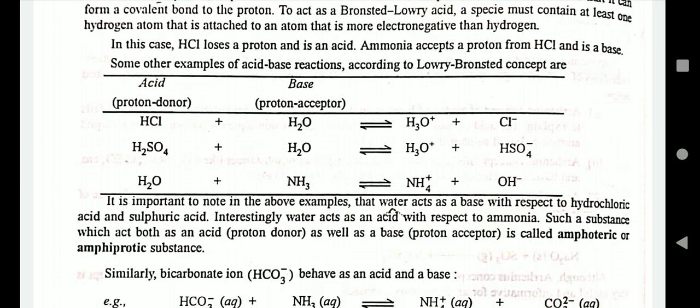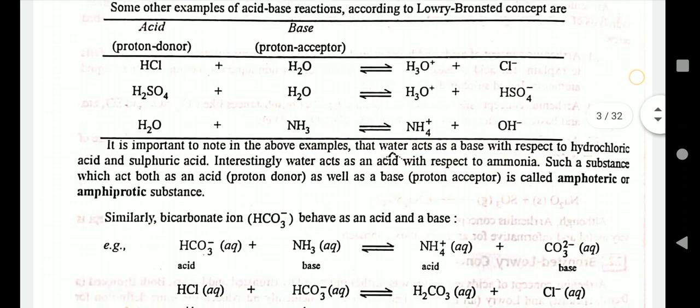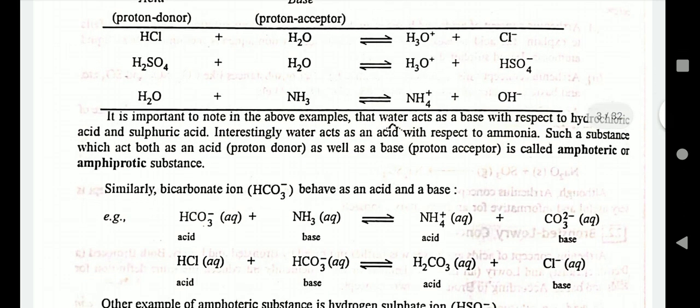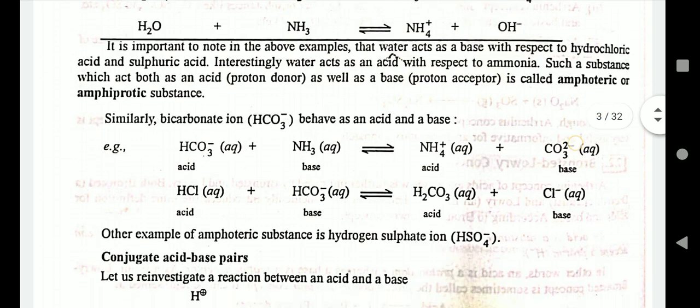It is important to note that in the above example, water acts as a base with respect to hydrochloric acid and sulfuric acid. Water acts as an acid with respect to ammonia. Such substances which can act as both acid and base are called amphiprotic or amphoteric substances. Similarly, bicarbonate ions behave as both acid and base.